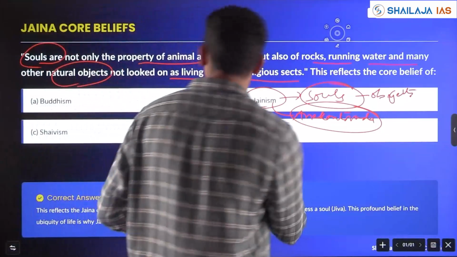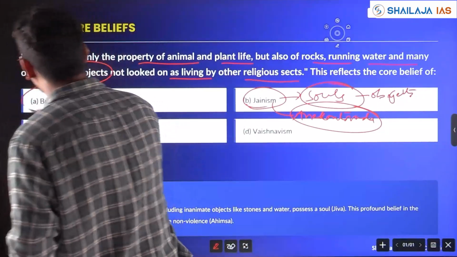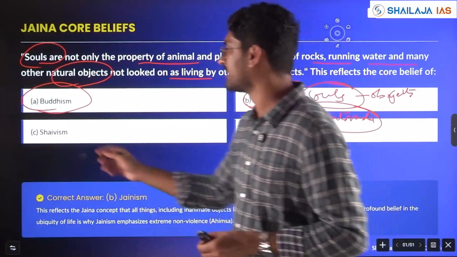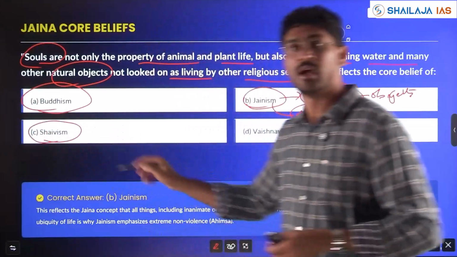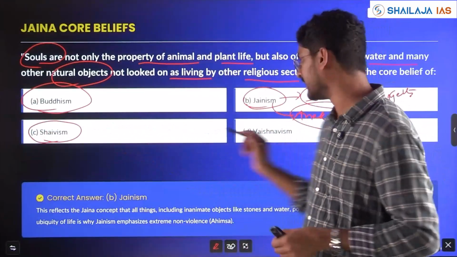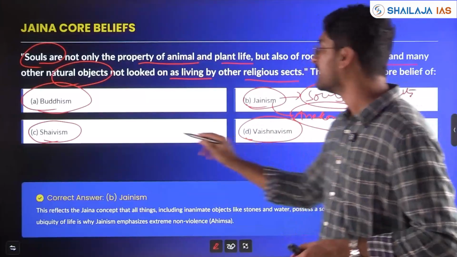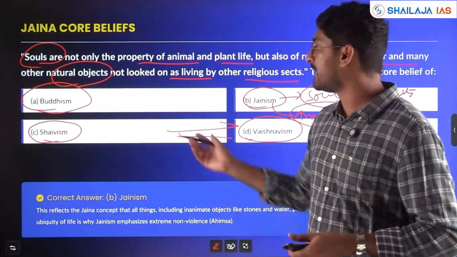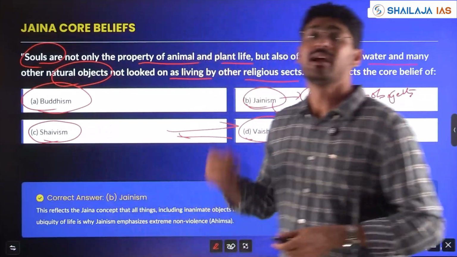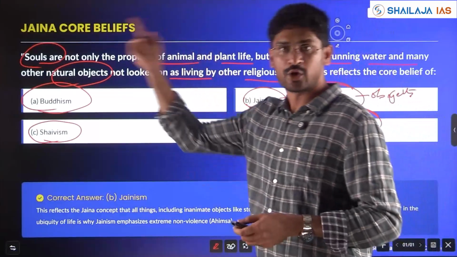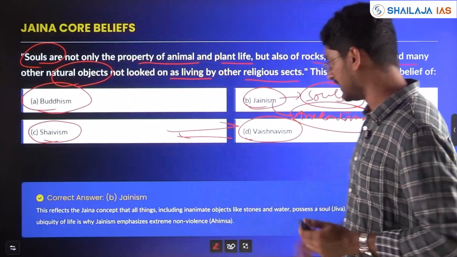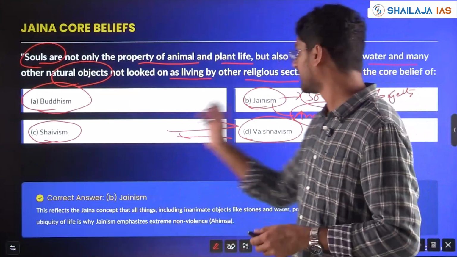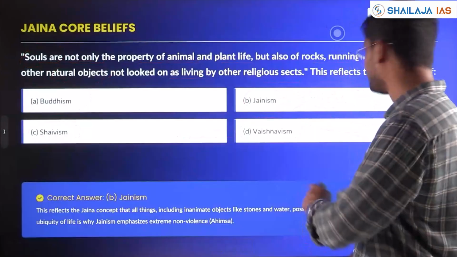Now what is important is, what are the teachings and important philosophies of Buddhism? Questions have come with respect to Shaivism and Vaishnavism. That's why the options are there. Nayanars, Alvars, all these questions have repeatedly come in the core beliefs of the important religions. Understood? Here the answer is Jainism.